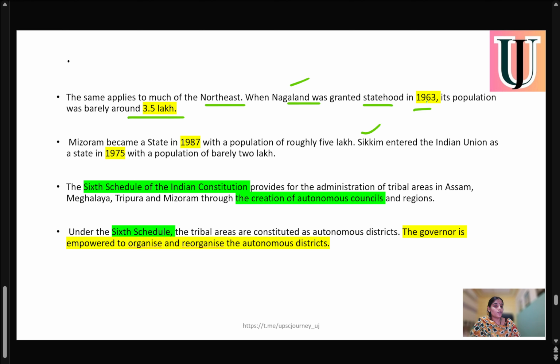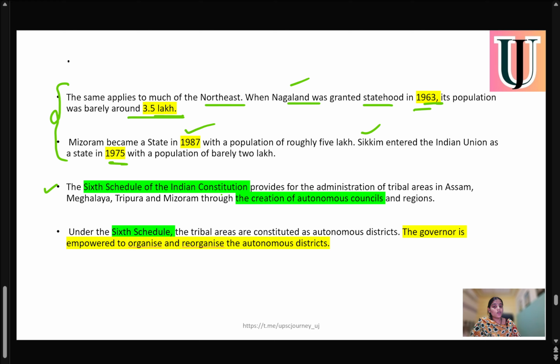Nagaland was granted statehood in 1963 with a population of 3 lakh, Mizoram in 1987, and Sikkim entered as a state in 1975 with a population of barely 2 lakh. On this same basis, Ladakh is also asking for more representation, and they are asking for a legislature.